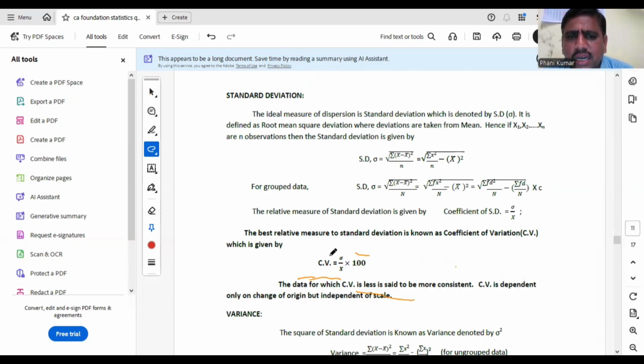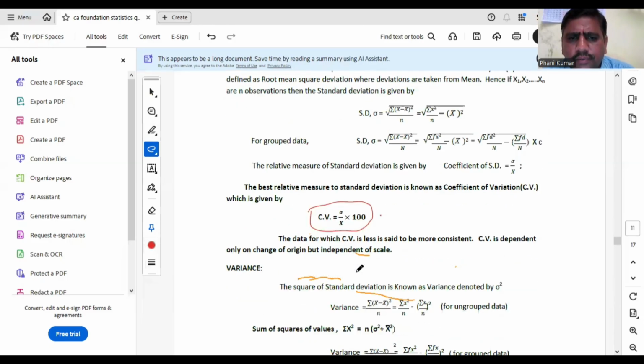The best relative measure for standard deviation is CV. Coefficient of SD is also there, sigma by x bar, but mostly we will use CV, coefficient of variation, SD by mean into 100. Mostly used relative measure is always CV, sigma by x bar into 100.